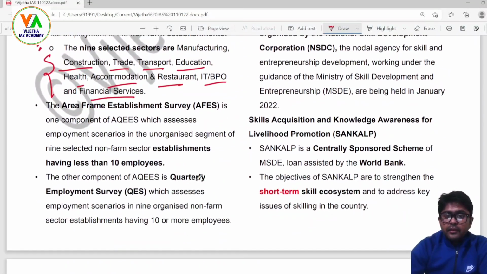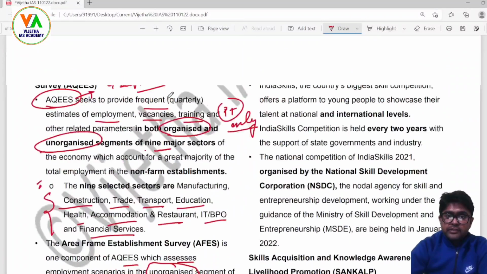Now, AFES, the Area Frame Establishment Survey, is one component of AQEES which assesses the employment scenario in the unorganized segment of 9 selected non-farm sector establishments having less than 10 employees. So what is the difference here?